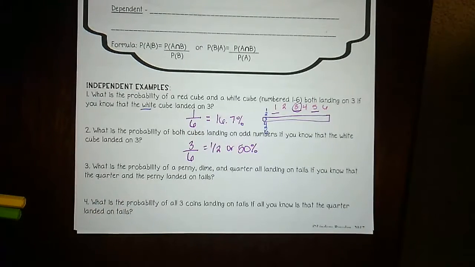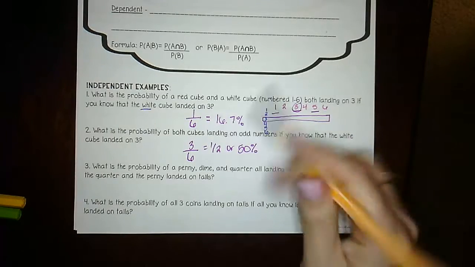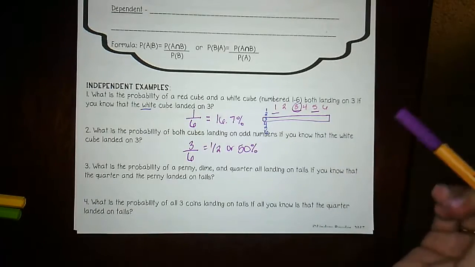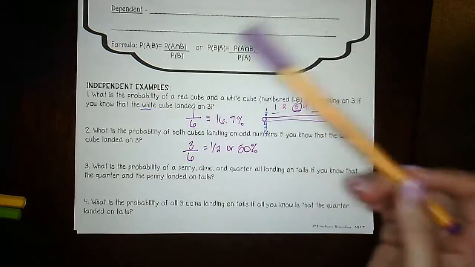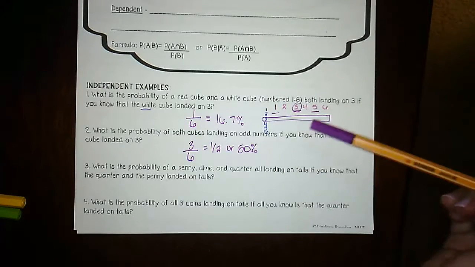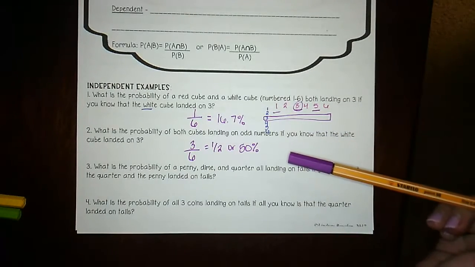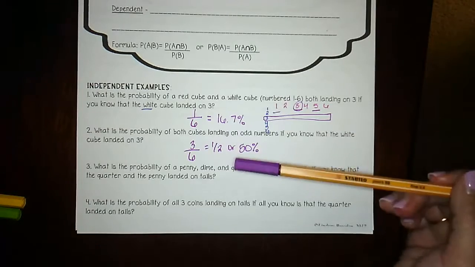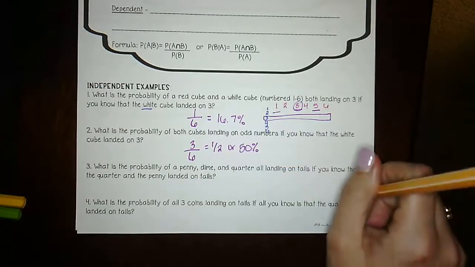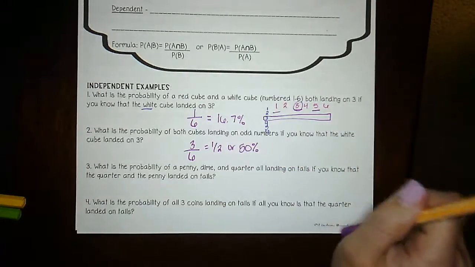So that's what it means by conditional. Your denominator is going to be different. Because if I were to do it out of any of these, the probability of landing on any of these numbers, whatever, my denominator would have been 36. Because 6 times 6 gives me 36. That would have been my total possible outcomes. But with conditional, my denominator changes based on if I know something to be true.